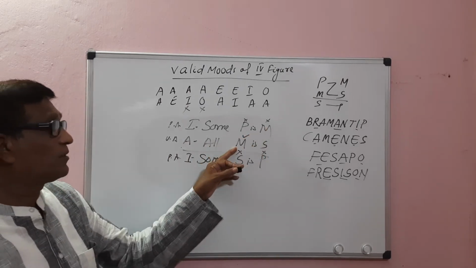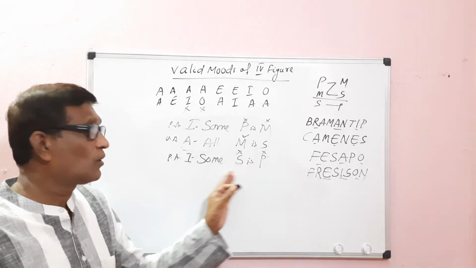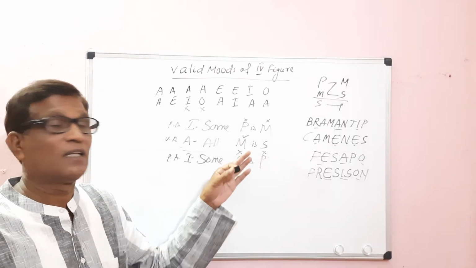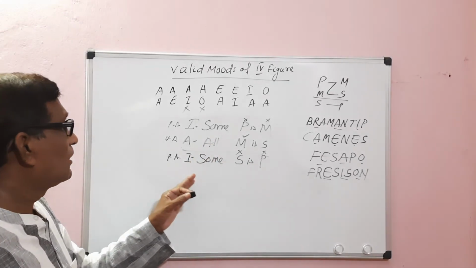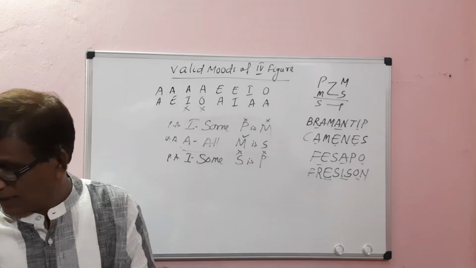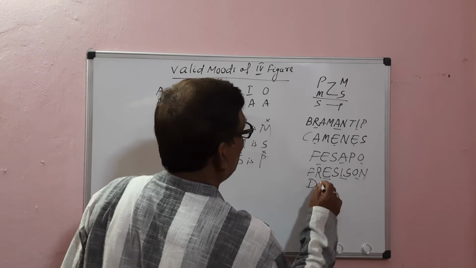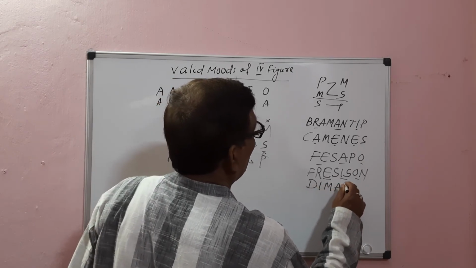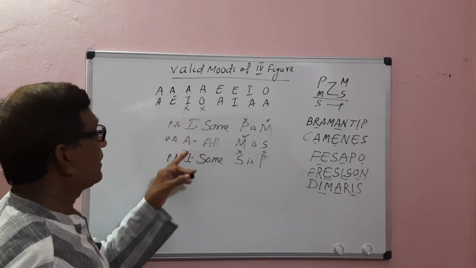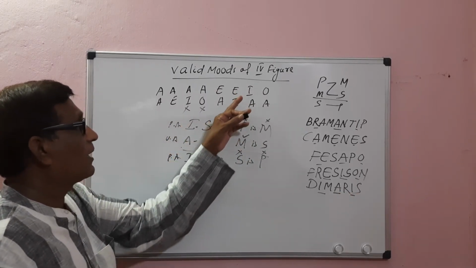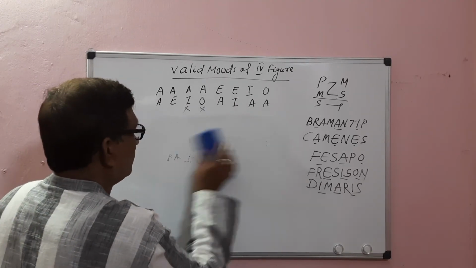Here the middle term is distributed once in the premises, so there is no fallacy of undistributed middle. In the conclusion, no term is distributed, so there is neither illicit major nor illicit minor. So this is a valid mode in the fourth figure. Its name is Dimaris, D-I-M-A-R-I-S. IAI, Dimaris. From IA, the conclusion I comes. Then OA.